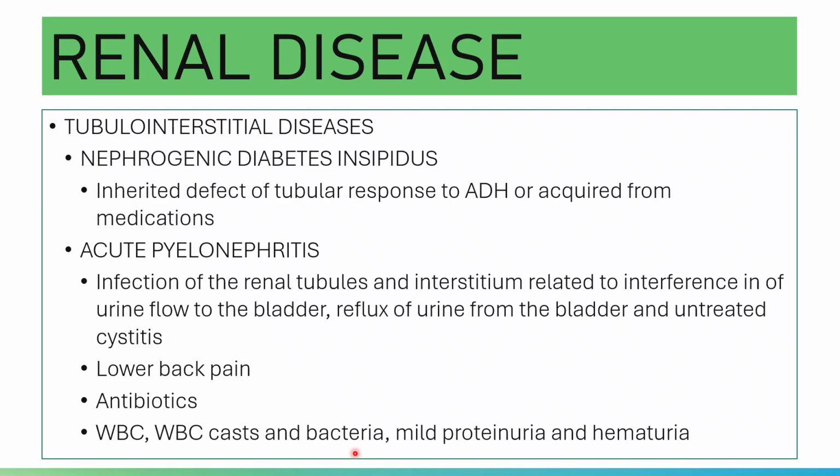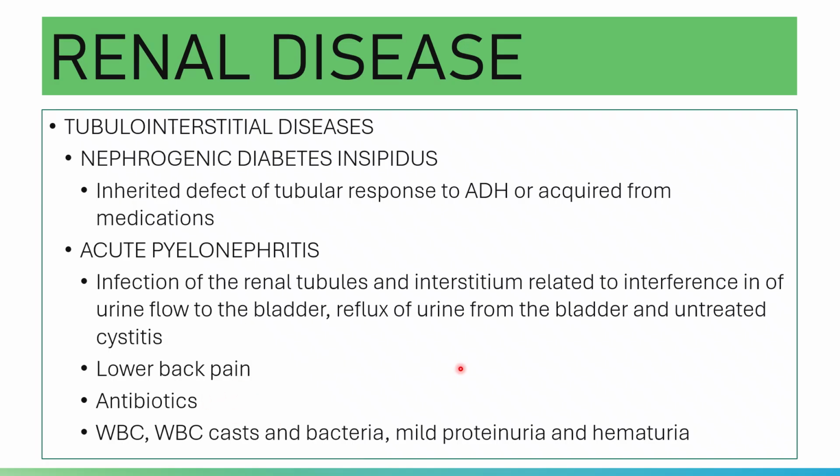So why is there an ascending movement of bacteria from the bladder? This ascending movement is enhanced with conditions that interfere with the downward flow of urine from the ureters to the bladder, or incomplete emptying of the bladder during micturition.